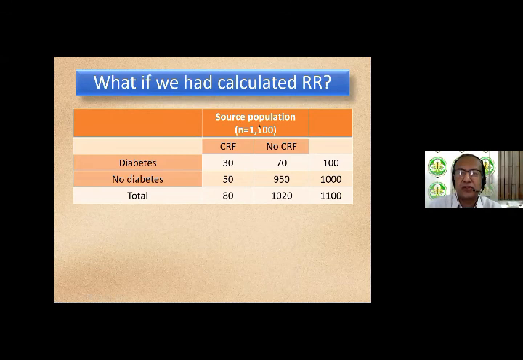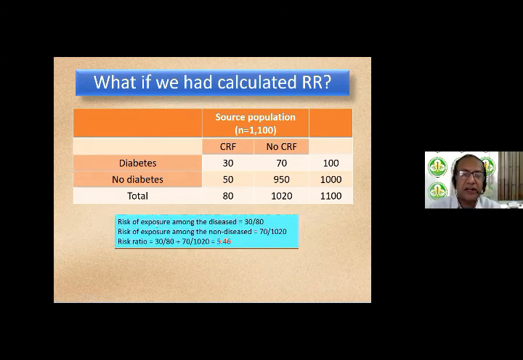Look at this, the source population 1100, same data set, okay? Except that I've added one column to the right, giving the total number of diabetics being 100, non-diabetics being 1000, so total population is 1100. Otherwise, the data set is the same. Now let's see, risk of exposure amongst the diseased, the CRF patients.